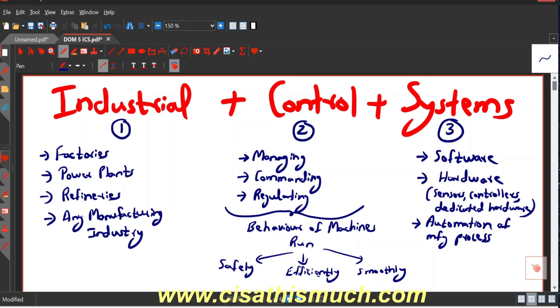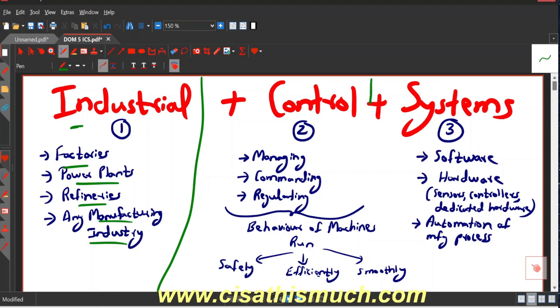So when we say industrial, it means factories, power plants, refineries, it could be any manufacturing setup, any manufacturing industry. Here we are not talking about our general business, our service sector industry, or the trading industry. Here we are talking about the manufacturing setup, the factories, the power plants, refineries. So with this term you at least understand that we are talking about systems which are for industrial use. The second word over here is control.